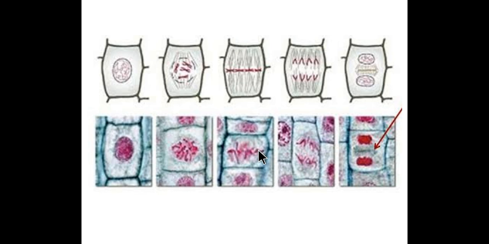See here, these are the chromosomes lying at the equator. In anaphase, the chromosomes are bound on spindle fibers, diagrammatically, but actually in nature, in the cell, the chromosomes are on the spindle fiber, and see here these are the two cells formed from a single cell. So these are the actual pictures observed under the microscope. We have a practical based on mitosis. At that time we have to show any one stage to the examiner.